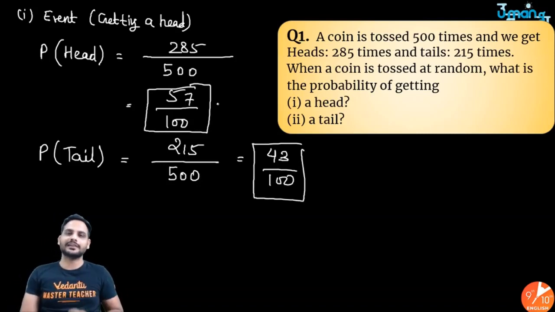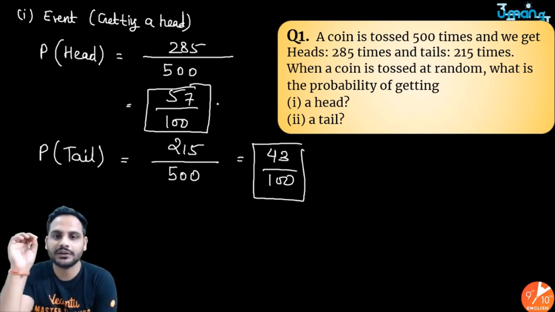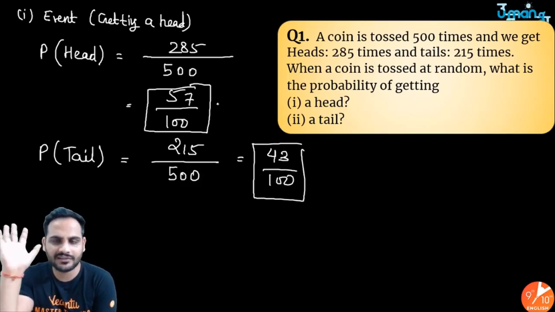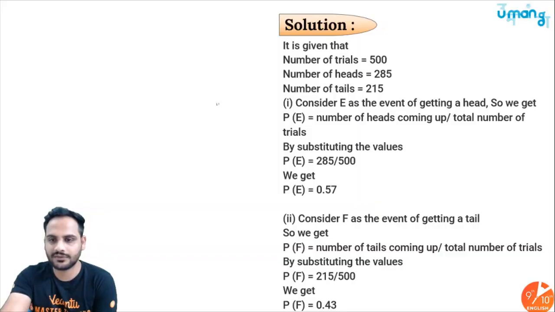See how easy it is. It is the number of trials in which that event has happened upon the total number of trials. You just have to focus on the numerator, because the total number of trials is given and is very easy. But how many times that event has occurred in those trials, that part we need to find out. Okay, let's look at the next question.